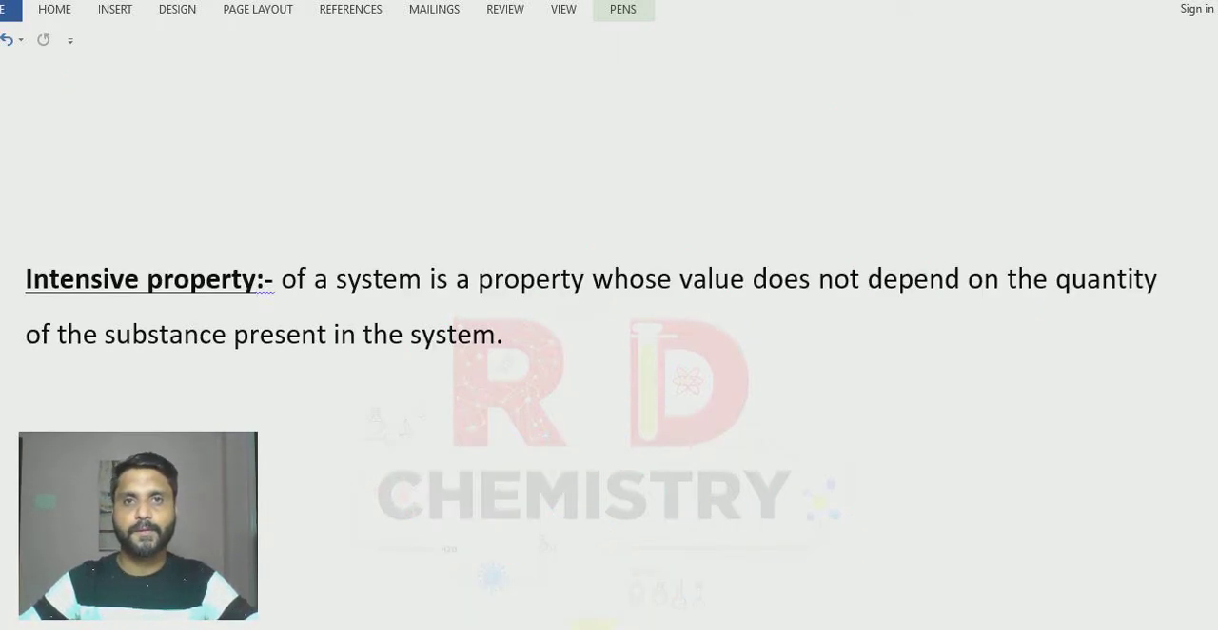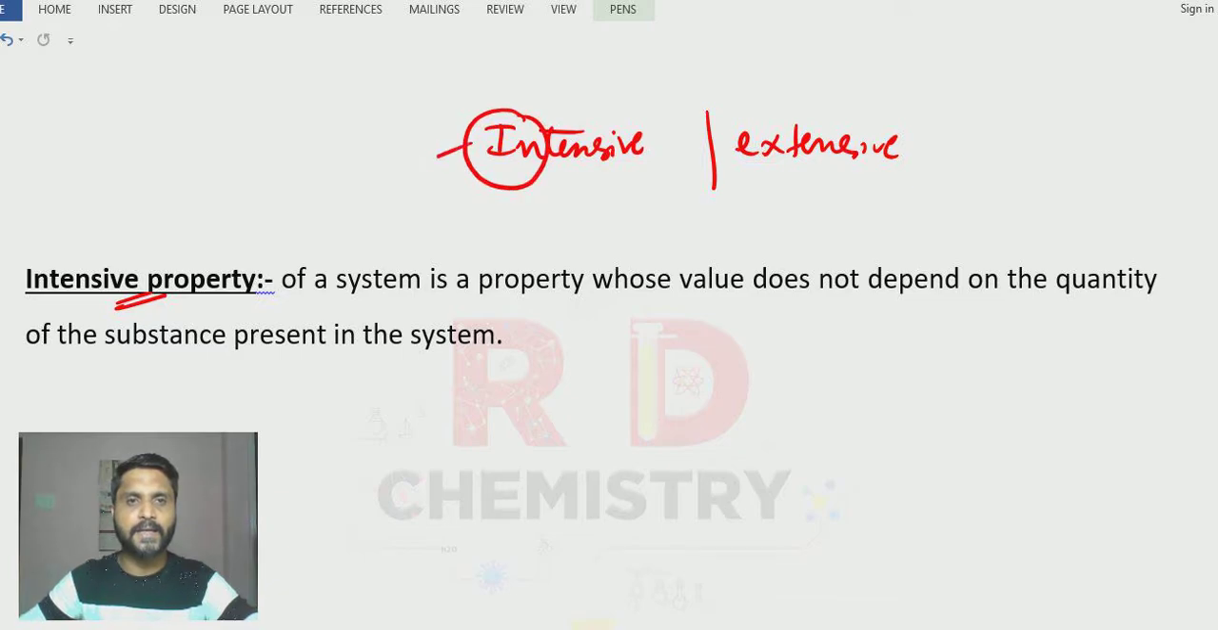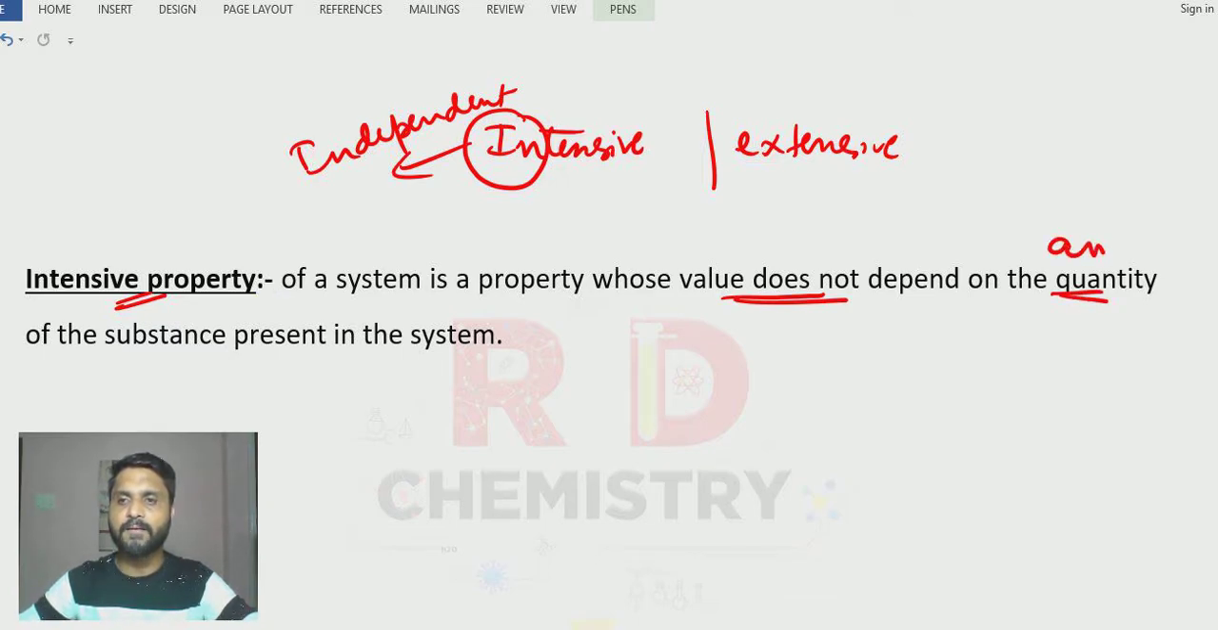Clear? The system has two types of properties. One is called the intensive property. The other one is called the extensive property. Now we will see what this intensive property is. When I say intensive, remember the first two letters, in, mean independent. You can remember this one, independent. That means a property whose value is independent of quantity. Quantity means the amount of the substance present in the system.